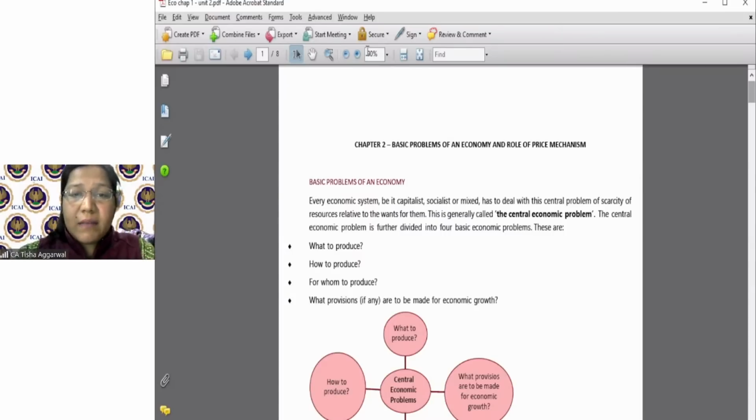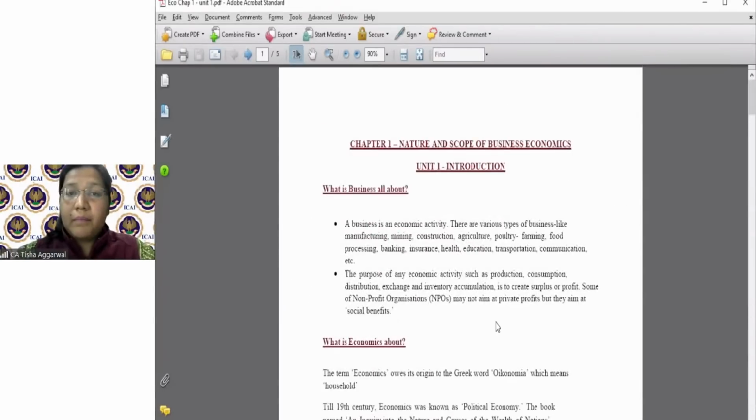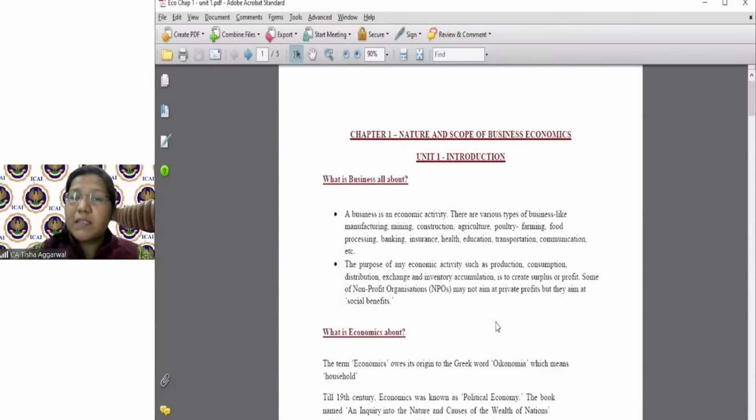I have already discussed the basic chapter 1, and chapter 1 included what is the meaning of business. Business एक ऐसी एक्टिविटी है जहां पे हम लोग सारी बात करते हैं प्रॉफिट की, हम लोग बात करते हैं प्रोडक्शन की, कंजम्पशन की, एटसेट्रा. So business is an economic activity which is purely for the profits, and we talk about the production, consumption, etc. But the moment I talk about non-economic activities, something which is done not for the motive of profit, but for the social benefit, love, affection, etc.